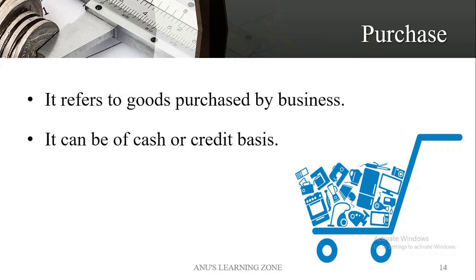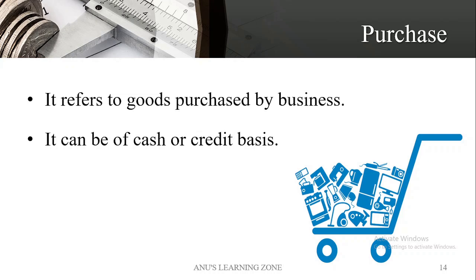Moving on to the next, that is purchase. We have already discussed the term purchase and expense. So it refers to the goods purchased by the business. Whatever the goods may be, if a transaction is mentioned like purchased goods, that will be recorded as purchases. If it is like purchased furniture, it won't be recorded as purchases, because that is considered as an asset that came into the business.